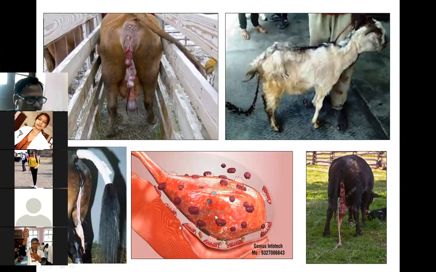In real, it will not be like this. It is just to make you understand how the uterine horn or the fetus is found in the uterus. You see, this is the uterine horns, under which this is the fetal membrane. This is fetal membranes. This is cotyledons, and this is maternal crypts. You see caruncles having crypts. This is the interdigitation. This becomes the placentomes, and this is the situation found in the uterus. So that is all for today, and if you have any query, you can ask.